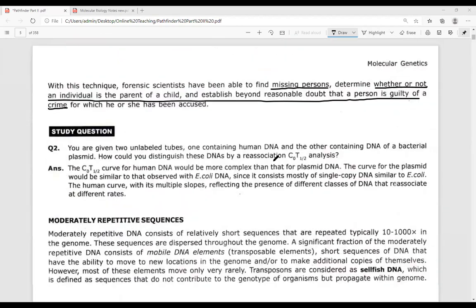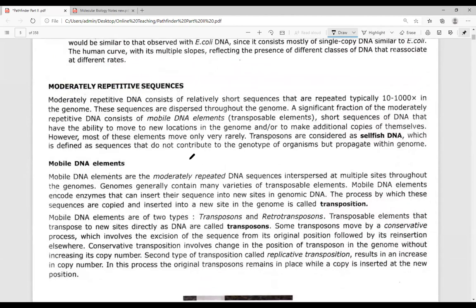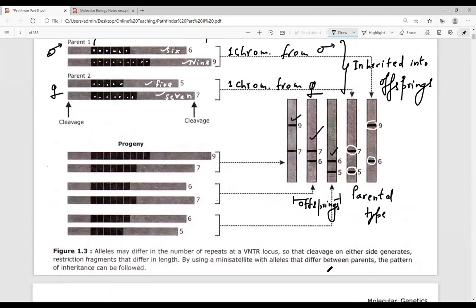Okay, DNA fingerprinting is over. Please do read this question. I have already solved this question for you all in my previous lectures. Now, look at the question given in front of you. I'm just opening that particular question.